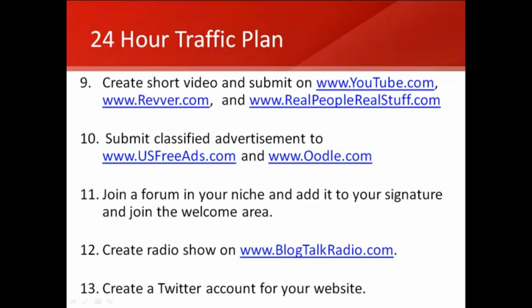And finally, the process that you go through in this 24-hour plan is you're going to create a Twitter account. So you just go to www.twitter.com and create an account. You're going to choose join. If you do not have a Twitter account, you'll want to get one. Try to include your main keyword phrase somewhere in that Twitter account name. What's so powerful about Twitter is that it will link back to your site because you want to set up your profile so it links into your website. Then you can make a few Twitter posts that mention your site as well. And then within Twitter, you want to go out and follow people inside of your niche, because that's going to help you get a targeted following rather quickly.